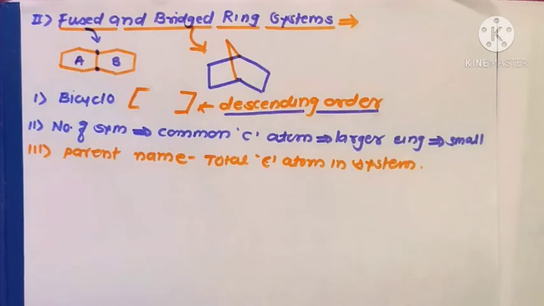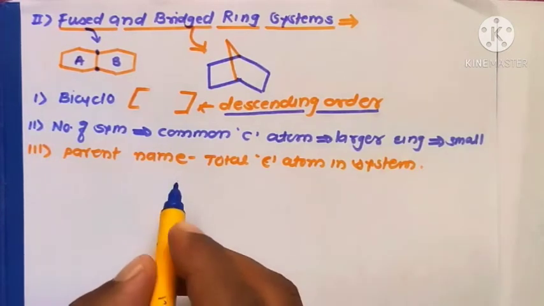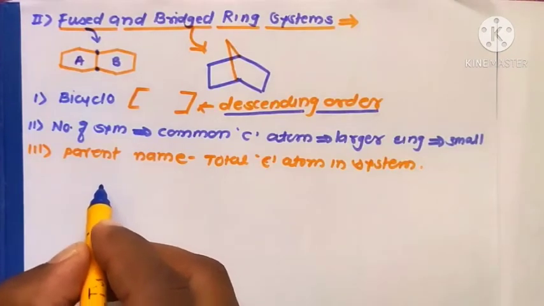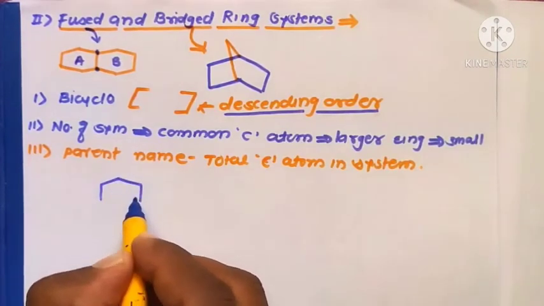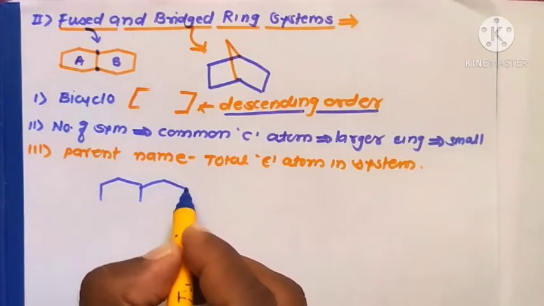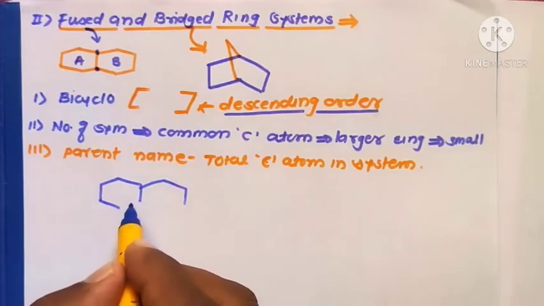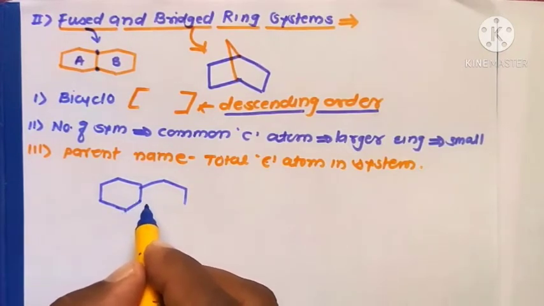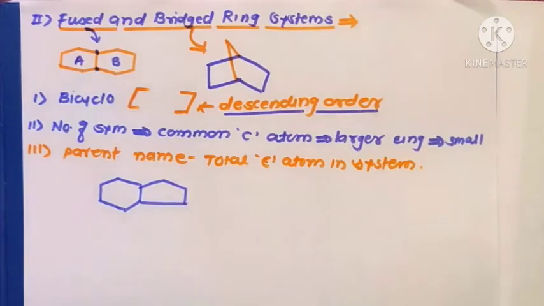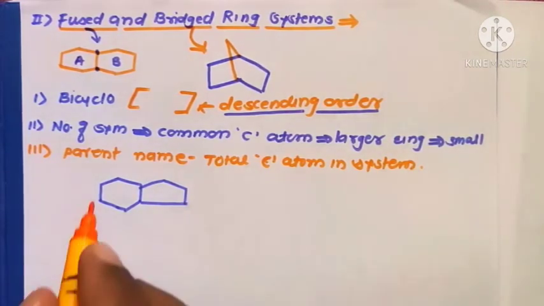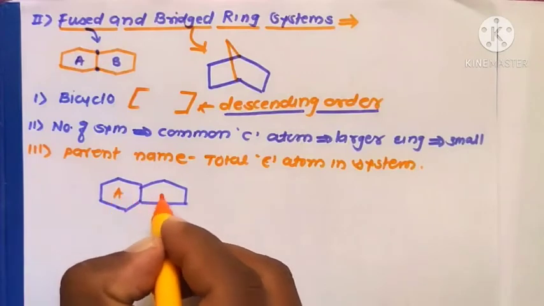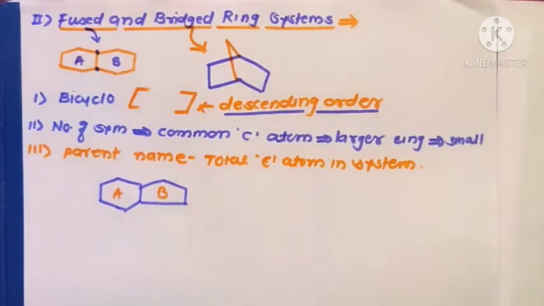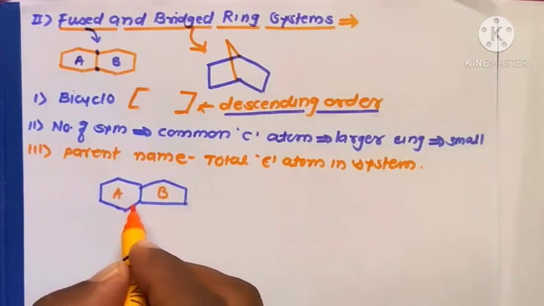Now the first example. Suppose these are ring A and ring B. According to IUPAC nomenclature rules, this is an unsubstituted molecule.